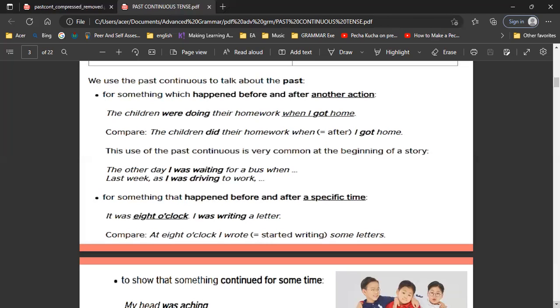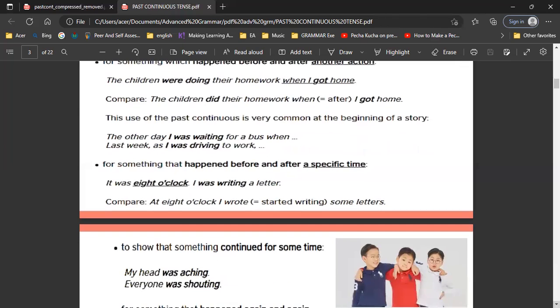And then one more is about something that happened before and after a specific time, just like the first example. I was doing my homework at 9 p.m. last night. It was 8 o'clock when I was writing a letter.